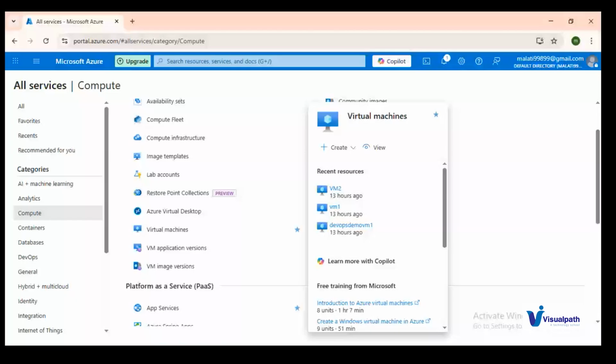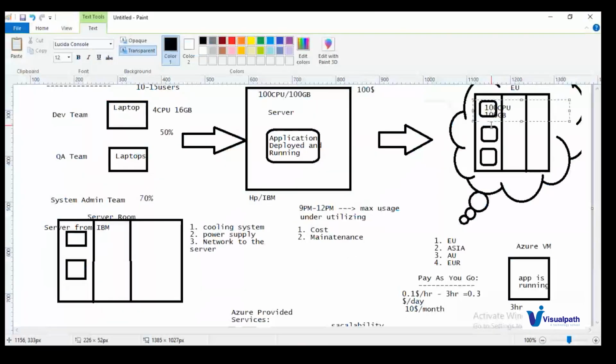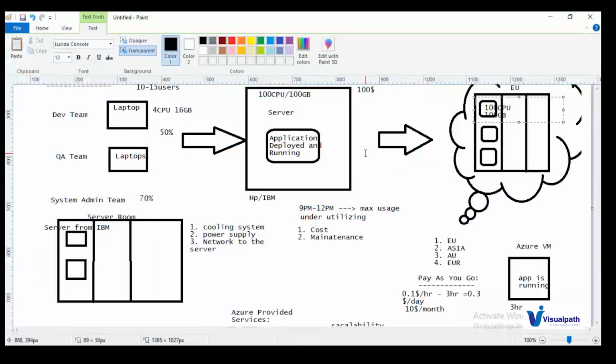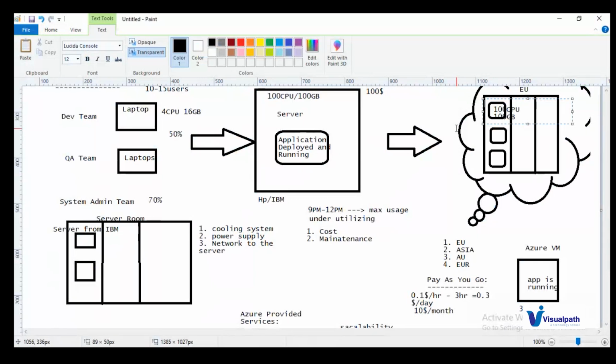If you go back to this concept, 100 GB is there, right? So 100 GB, 100 CPU and memory VM is there. From this, some part of the VM is given to us. What configuration we have given to create a VM, that much configuration VM will be created in the Azure cloud. So we are making a request to the Azure cloud provider saying that I need this much of virtual machine, so that it will provide you the same virtual machine to use. You need to connect to that virtual machine and you can use it.